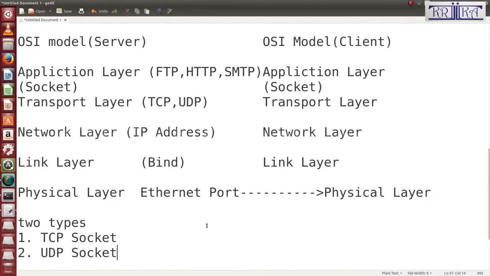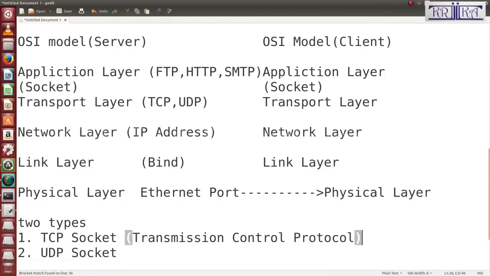TCP means transmission control protocol, which is a reliable protocol. Reliable transmission means a reliable connection. UDP is called user datagram protocol.